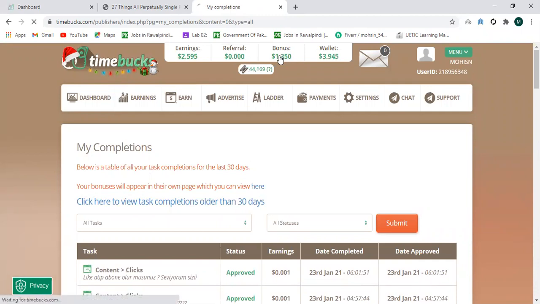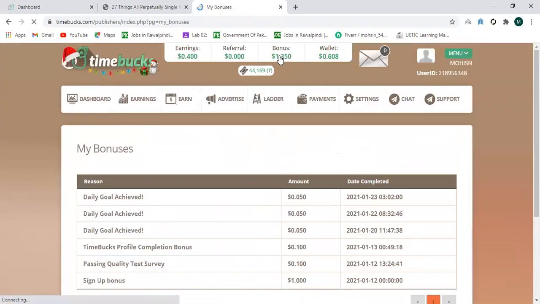Now bonuses. As I'm new to this website, I have got so many. The sign up bonus, I got $1. By passing the quality test survey, I got $0.1. Timebucks profile completion bonus, $0.01. And daily goals achievement, the daily goals achievement is very easy.